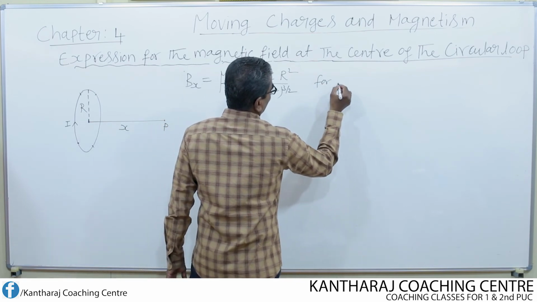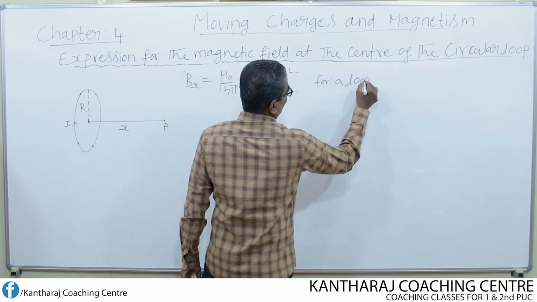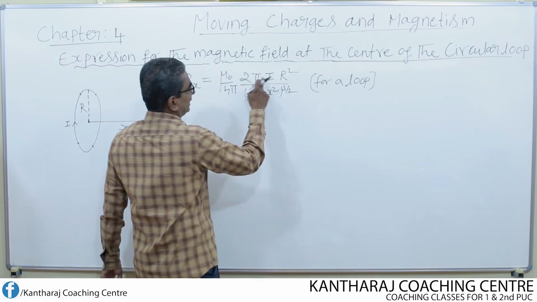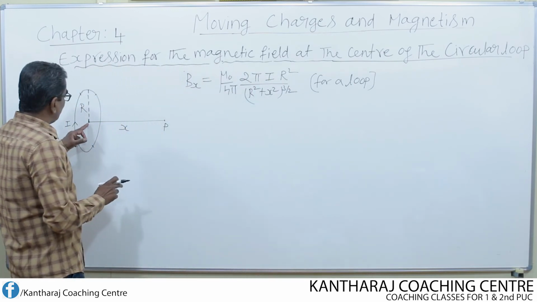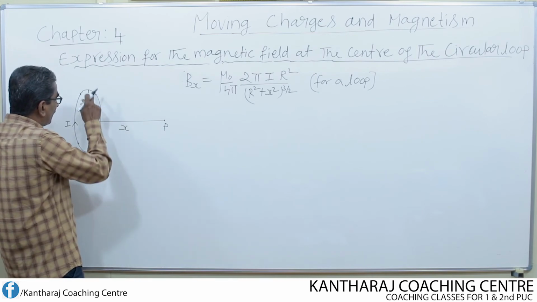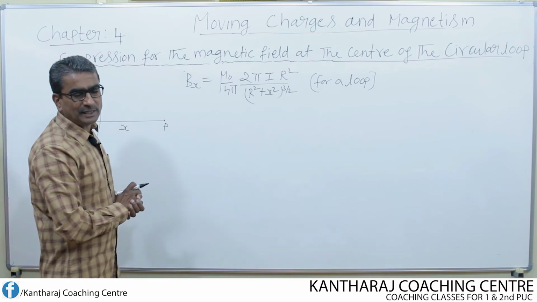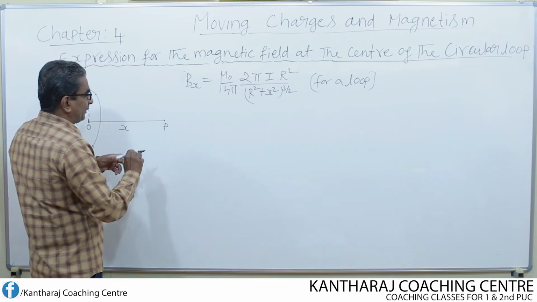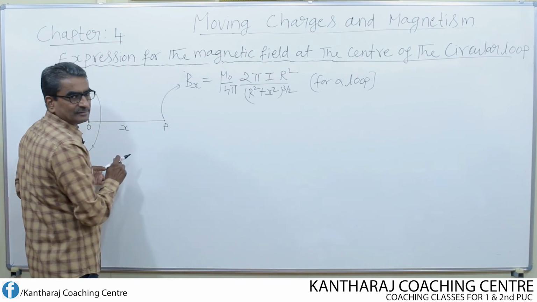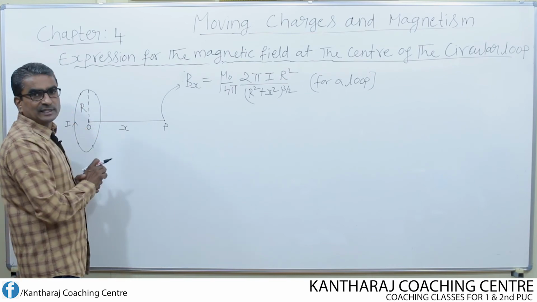This is for a loop, not for a coil, because n is not there here. Now, if I want to find the magnetic field at the center O of the loop itself, what will be the field? We have found that at this point P the field is this. What is the field at the center itself?